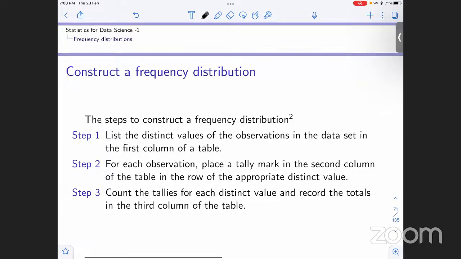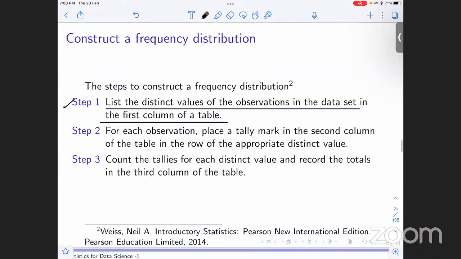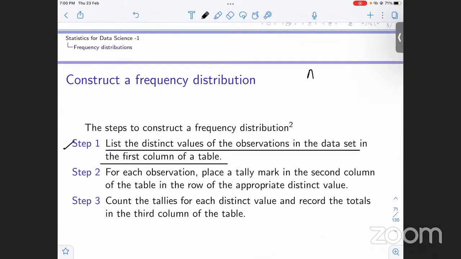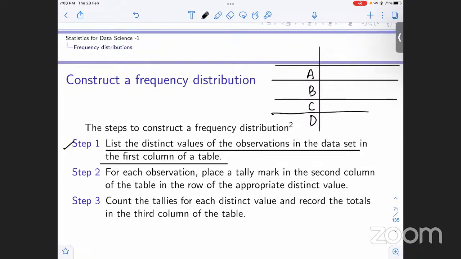The first step is to list the distinct values of the observations in the data set in the first column of the table. For example, when we had A, B, C, D, in the first column we will write A, B, C, D. These are our categories. Second, for each observation, A, B, C, and D, we place a tally mark.